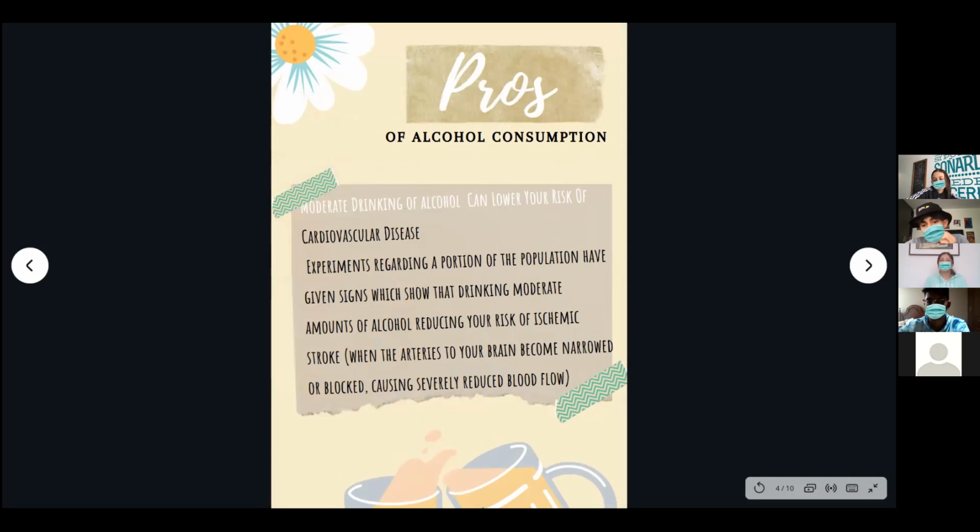Okay, so now we're moving into the pros of alcohol consumption. First, moderate drinking of alcohol can lower your risk of cardiovascular diseases. Experiments on a portion of the population have given signs that drinking certain amounts of alcohol reduces our risk of getting an ischemic stroke, which is when the arteries to our brain become narrowed or blocked, causing severely reduced blood flow.